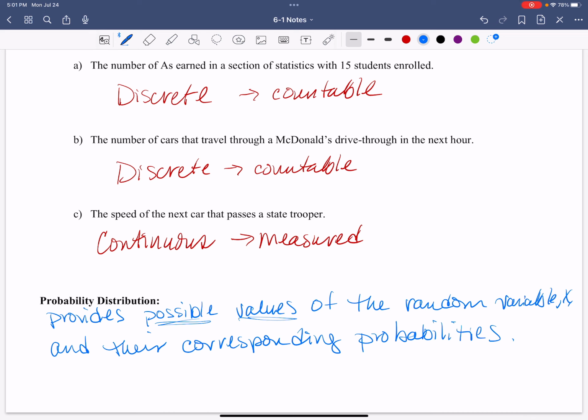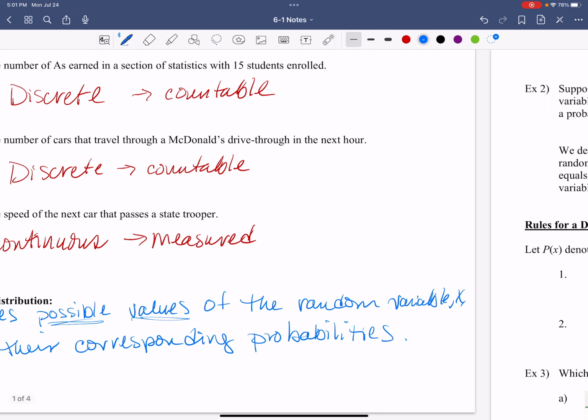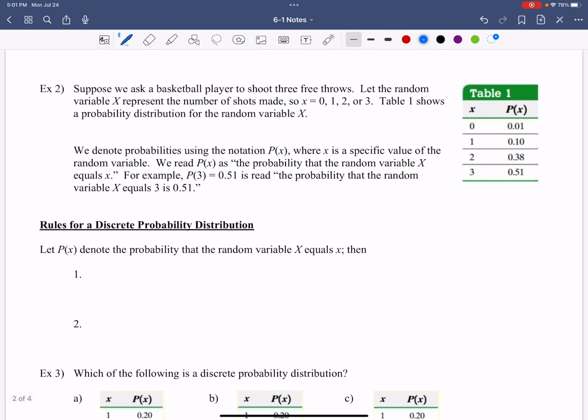So what could happen? That's the possible values. What could happen here? What are my options that are available to me? Those are the possible values. And then I want to say, okay, based on these options, what is the probability that each one could happen? All right. Such as this, right? Suppose we ask a basketball player to shoot free throws, 3 free throws in particular. Let the random variable x represent the number of shots made. So you could make 0 of the 3.